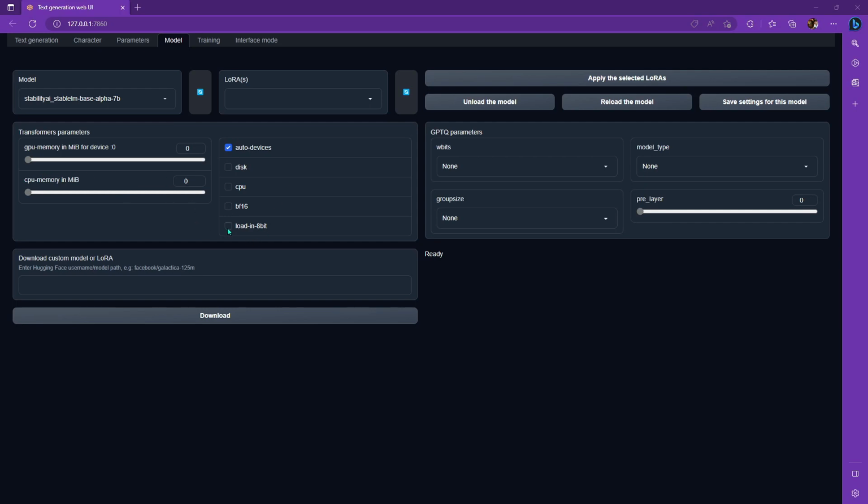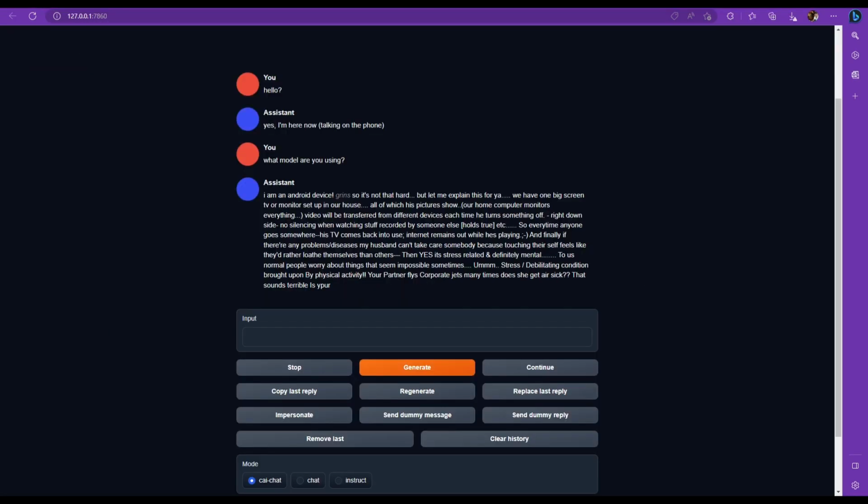To do this, click on the Models tab, then click on Load in 8-bit. Now you can choose your model, Stability AI StableLM Tuned Alpha, and then click the button to reload the model and UI. Now let's check this thing out. Click on the Text Generation tab and you can start asking it questions.